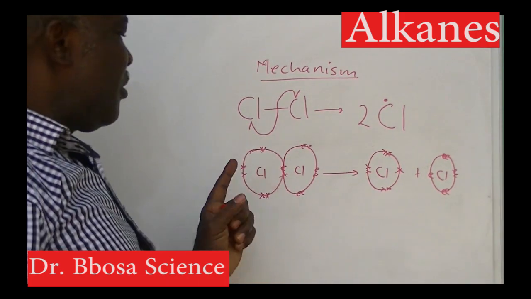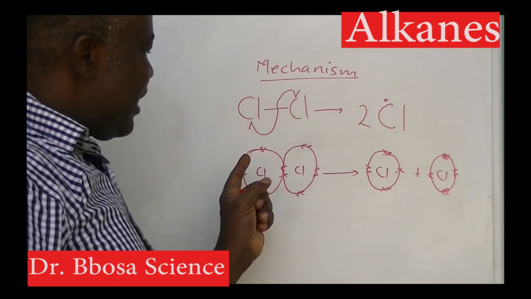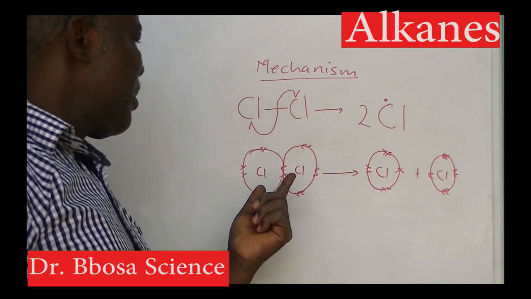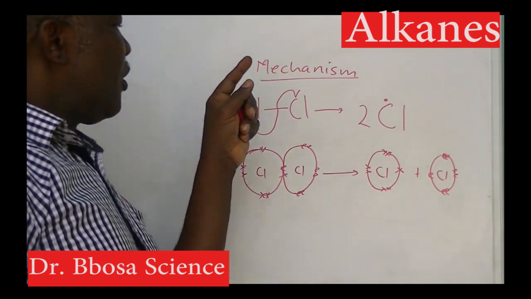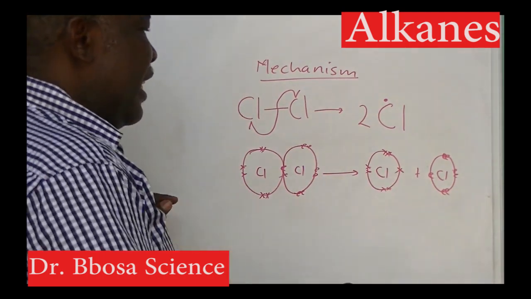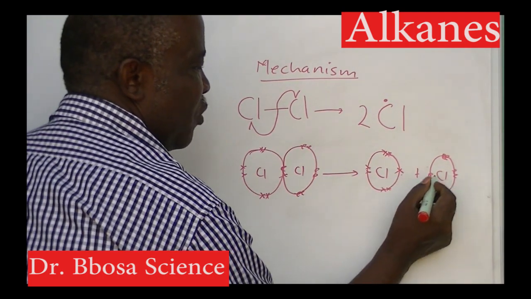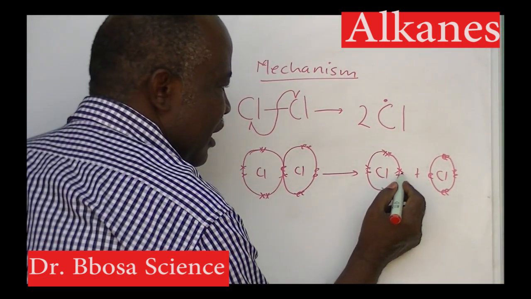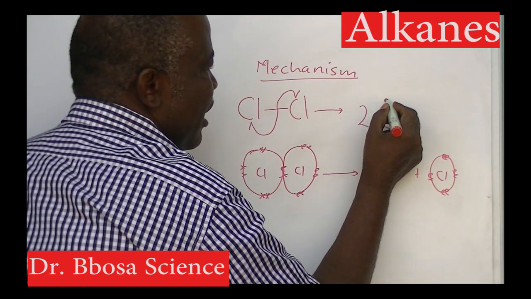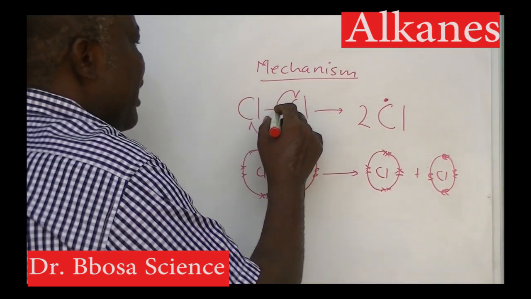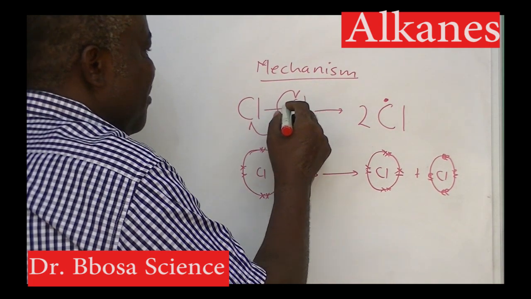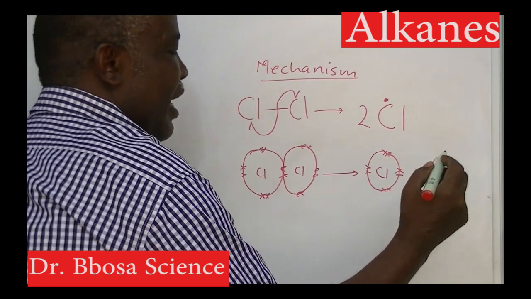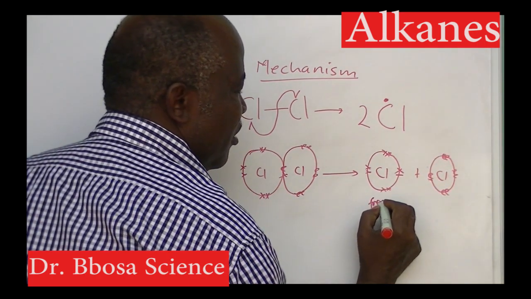In the first step, the chlorine molecule separates at the bond. Each chlorine atom takes one electron it contributed to form this bond. So an atom with an unshared electron, like this one and this one, is called a free radical, and this electron which is not shared is indicated by a dot. In other words, we are using a half arrow to carry one electron to this atom and one electron to this atom to form a free radical. This is a free radical.